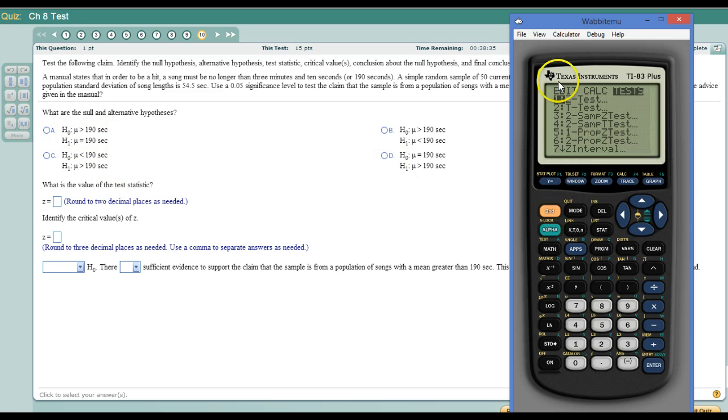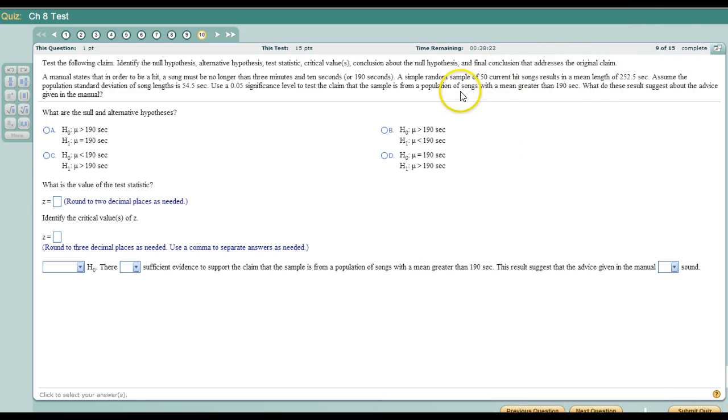Now remember, the difference between these two is for z, you know the population standard deviation, which I do here. So this is a z-test. Alright, I have the stats, the claimed mean, 190 seconds. So we need equality in the claim, and then it says greater than. So we need equals in the null hypothesis. This is the only one with equals, so that's D. Alright, and then we're going to run our test.